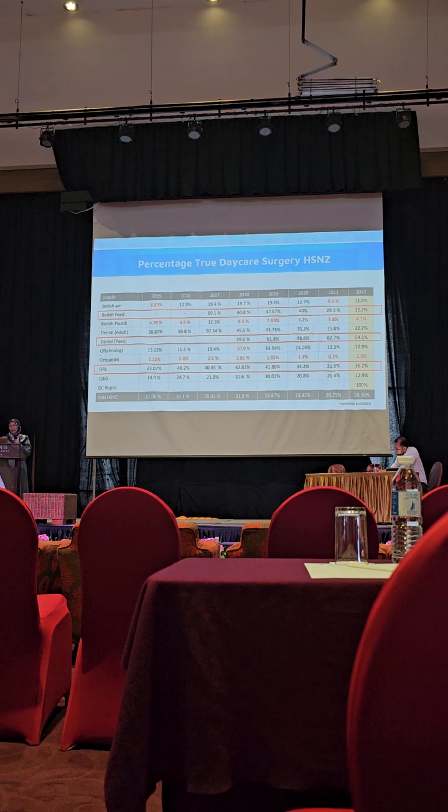So when we compare the daycare surgery rate for pediatric and general, for pediatric almost all are more than 30% for the last year. Before COVID it was actually even higher. Then COVID it dropped, then in 2020 we recovered. In general surgery, speech dental, even OR, our daycare rate is more than 30%. But for the whole hospital, we are diluted with adults, so the total daycare rate for HSNZ is 28%.